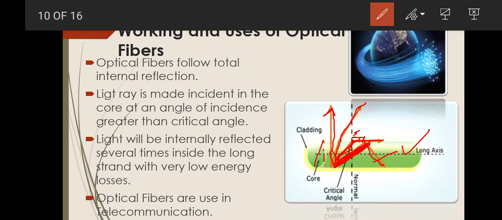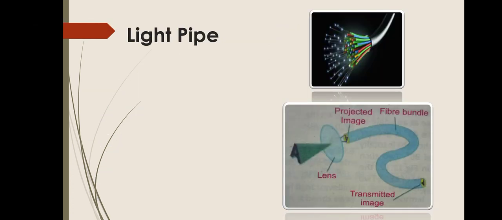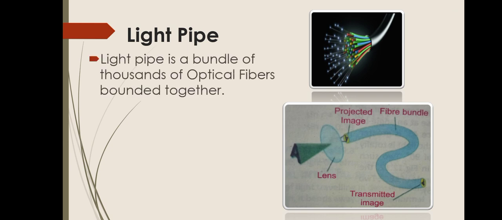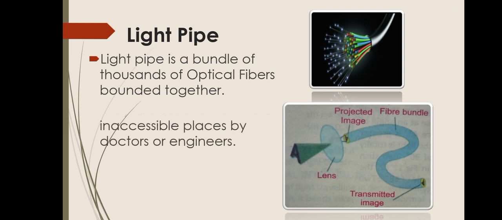That were the optical fibers. Light pipe. Light pipe is actually a bundle of thousands of optical fibers bounded together. A number of optical fibers are bounded together for different purposes. They are used to illuminate inaccessible places by doctors or engineers. The inaccessible organs means the organs which are accessed through operation or surgeries.